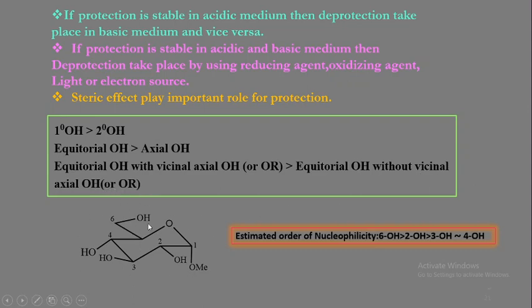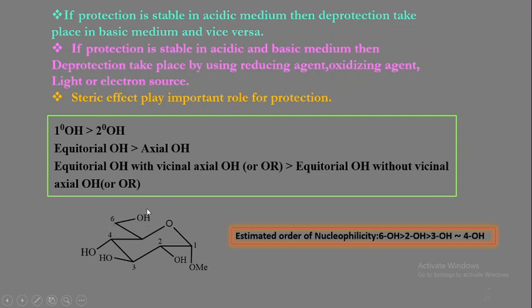Here is one example in which there are some OH groups like this. The OH on the second carbon atom is equatorial, also on the third carbon atom is equatorial OH, then the fourth carbon atom is also equatorial OH, and the OH of the sixth carbon atom is primary OH. Therefore, the primary OH is more easily protected than secondary OH.